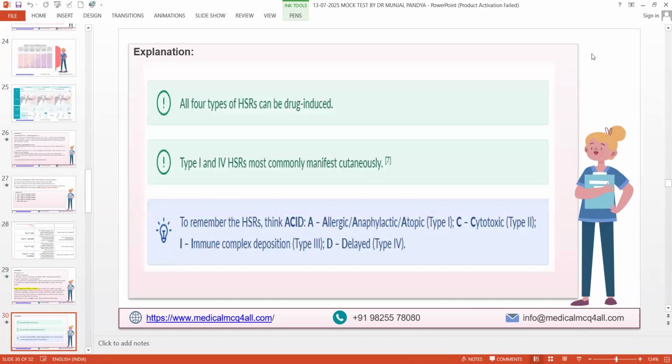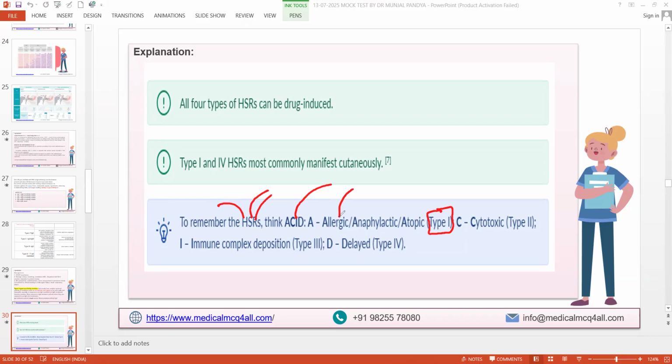Remember hypersensitivity reaction, HSR written here, means hypersensitivity reaction. Think ACID. A means type 1. So whenever this comes, it's easier. I'm trying to make your job very, very easy. For that, I need to do a lot of research before presenting to you, but it makes your life easy.